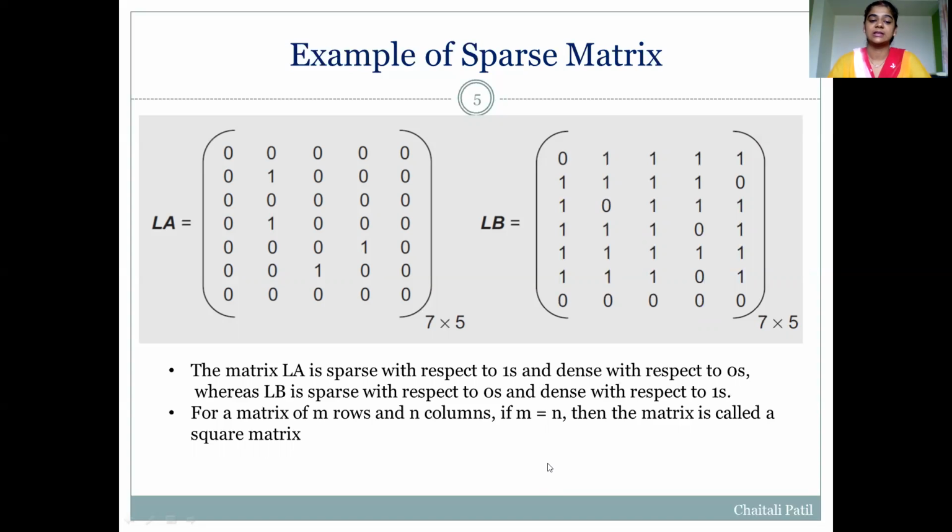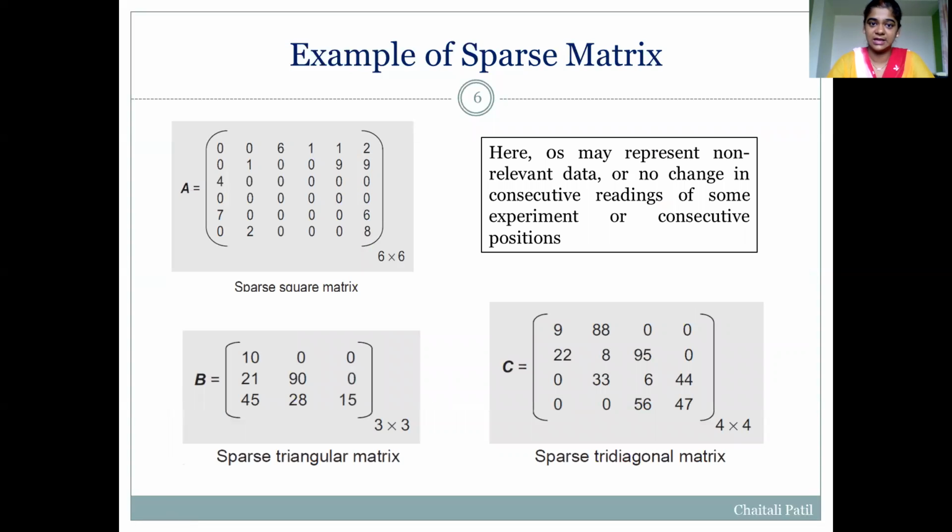For a matrix of m rows and n columns, if m is equal to n, then it is called a square matrix. Let's see more examples of sparse matrices. In this first matrix, there are 6 rows and 6 columns, so it is a sparse square matrix of size 6 by 6. There are more zeros and very few non-zero elements.